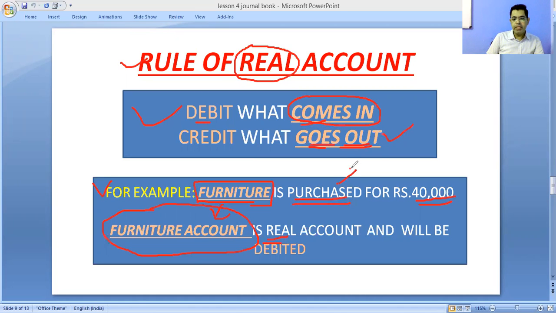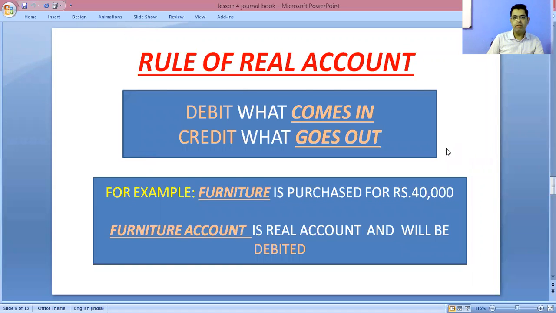It means furniture is coming in to your business, and that's why furniture account will be debited. According to the rule, what comes in will be debited. Okay, this was the rule of real account: debit what comes in and credit what goes out.